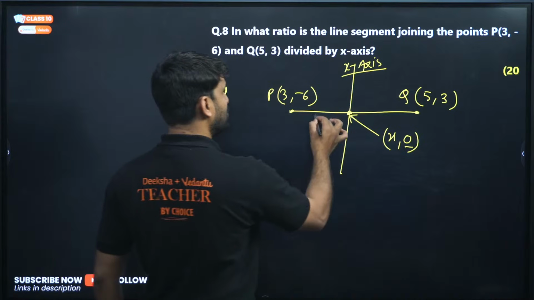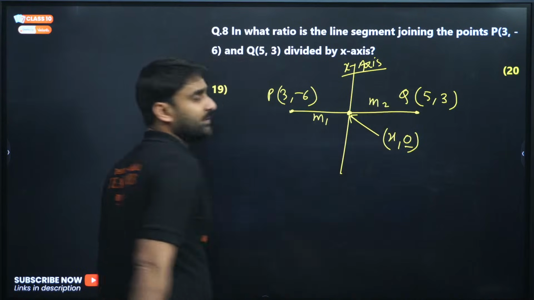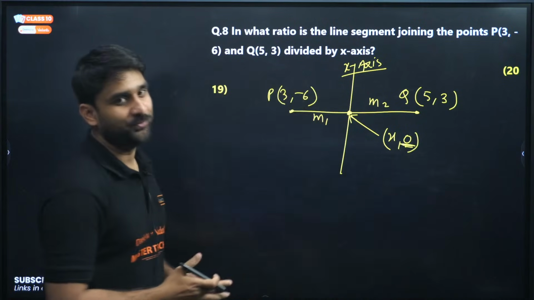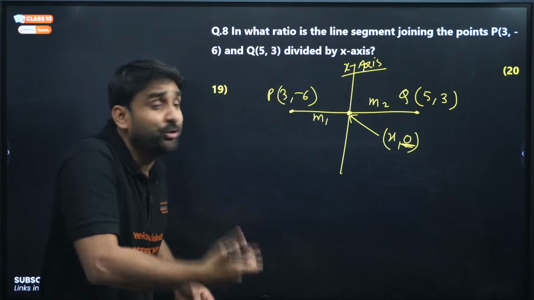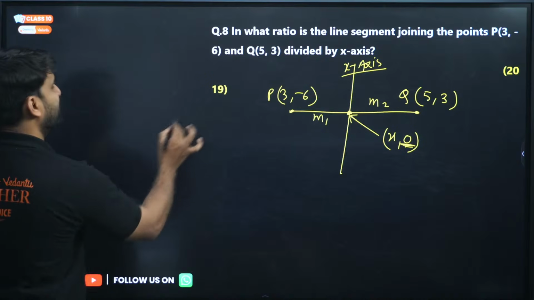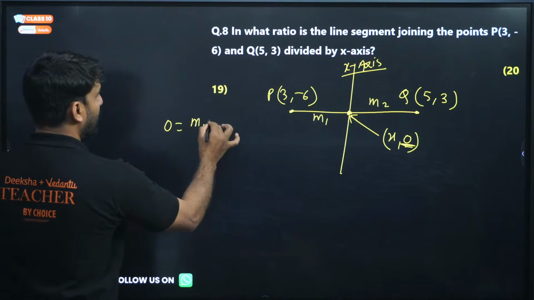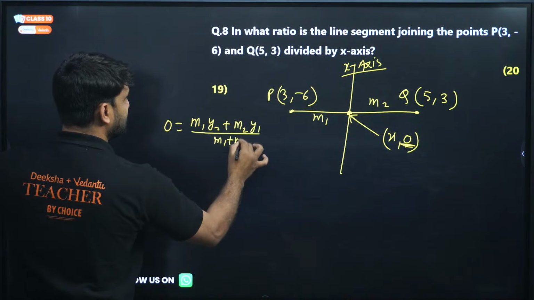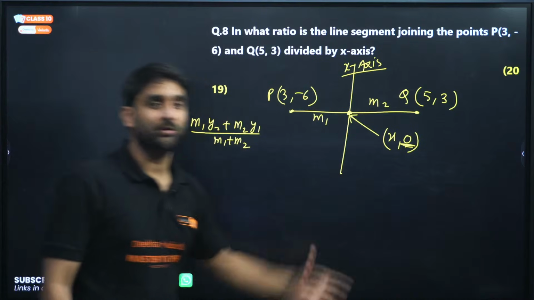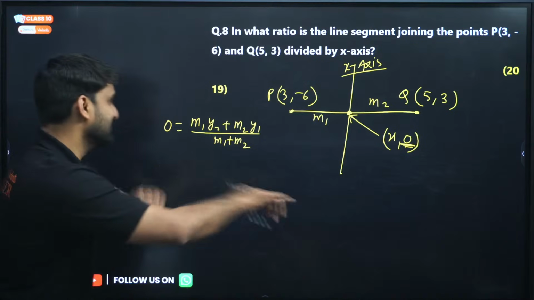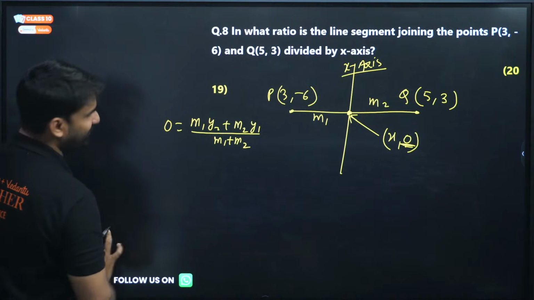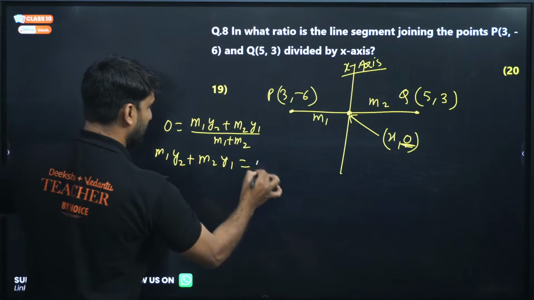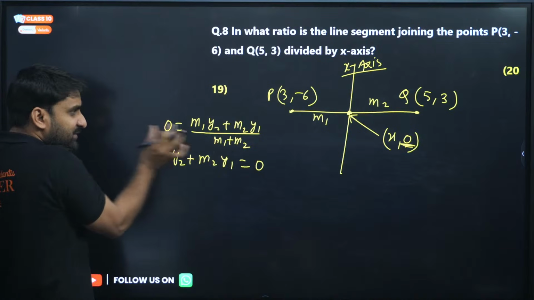And we have to find the ratio. Now proceed with the coordinates which are known to you. You know the y coordinate, so apply the section formula on the y coordinate: 0 equals (m1 y2 plus m2 y1) divided by (m1 plus m2). Always apply the section formula on the coordinate which is known if you want to find the ratio. Directly we can write m1 y2 plus m2 y1 equals 0, because m1 plus m2 is multiplied by 0.